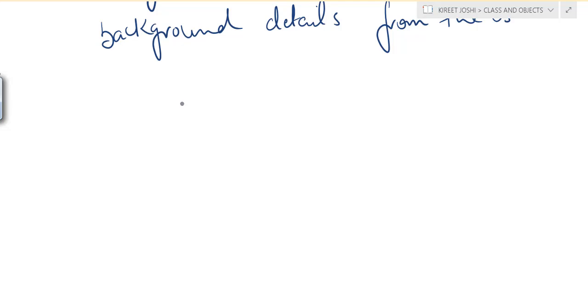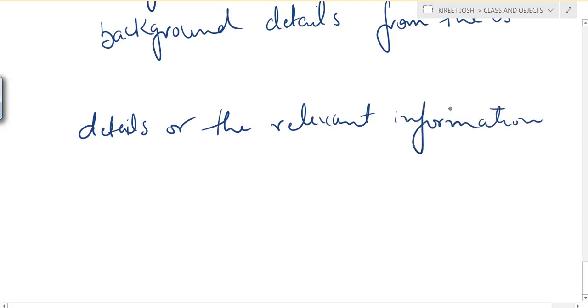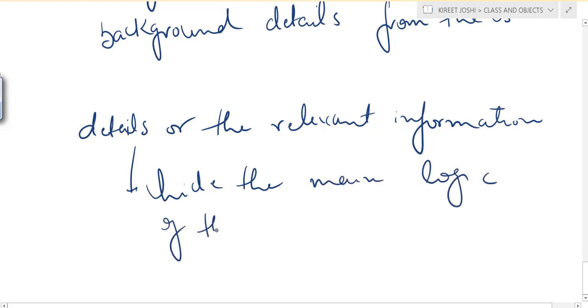So here also, we make the member functions hide the implementation details from the user. We do something in our code such that the user can only access the relevant information that he is interested in, and we hide the main logic of the code, or you can say the functionality.